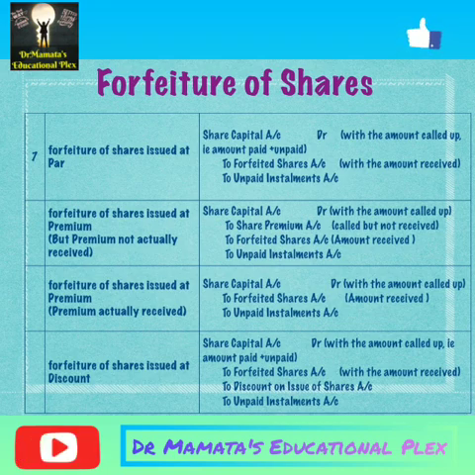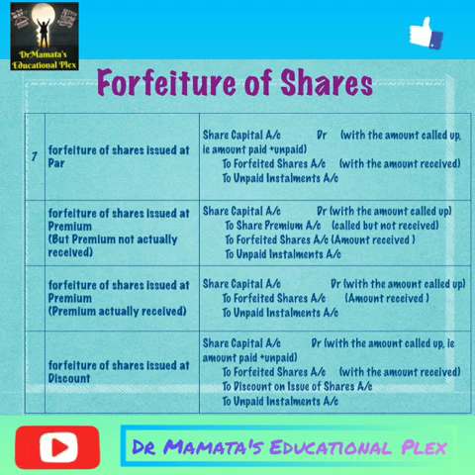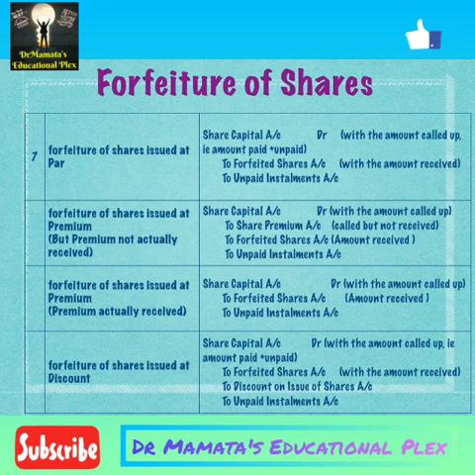Now the share capital account will be debited with the amount called up, that is, amount paid plus unpaid. Share forfeited account will be credited with the amount received only, and whatever the amount on the unpaid installment is, that amount we have to write there.